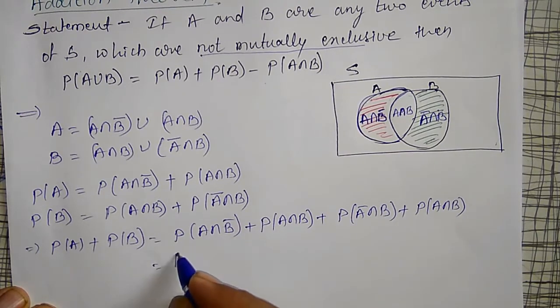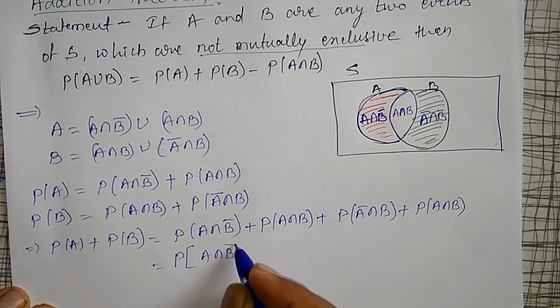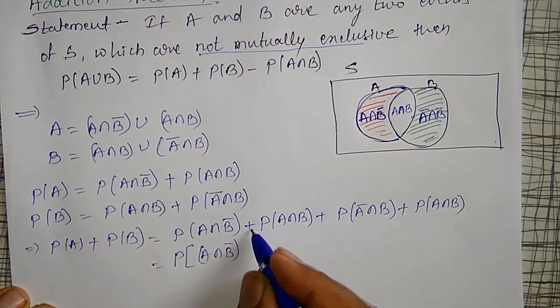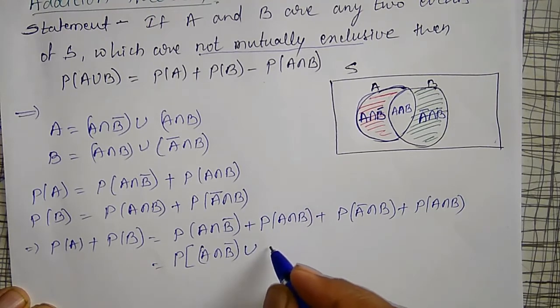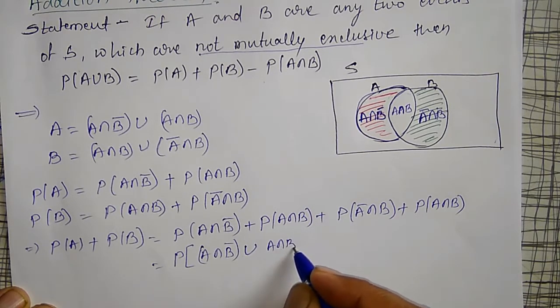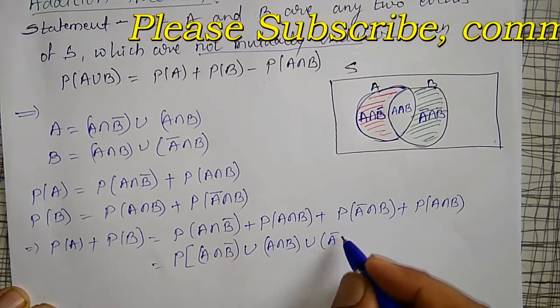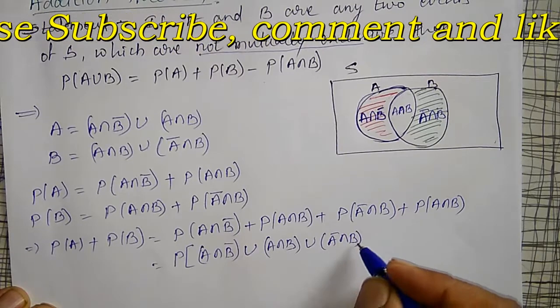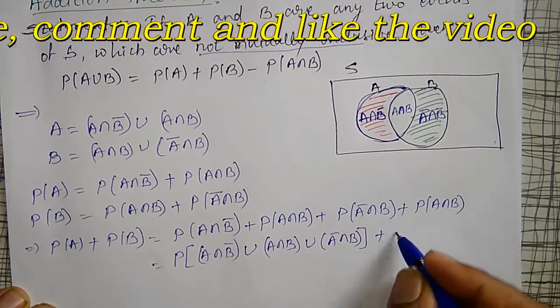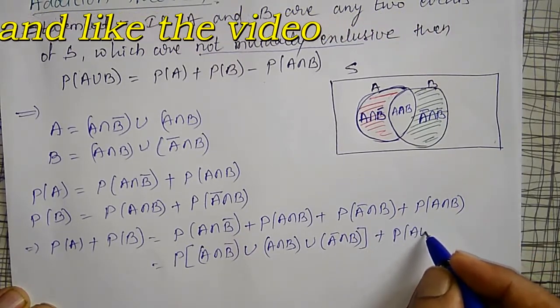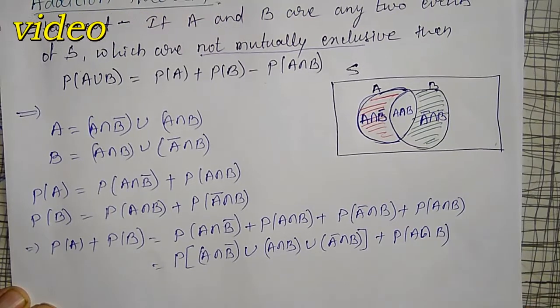I can write them as probability of A intersection B bar, instead of plus I can write them as union A intersection B union A bar intersection B. First three only I will include, last one I will keep as it is, A intersection B as it is.